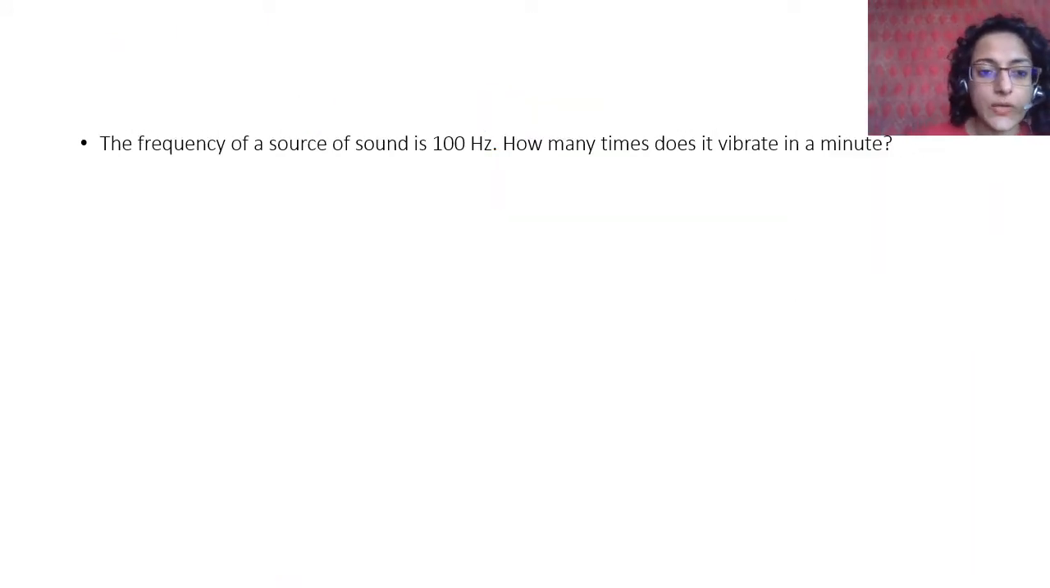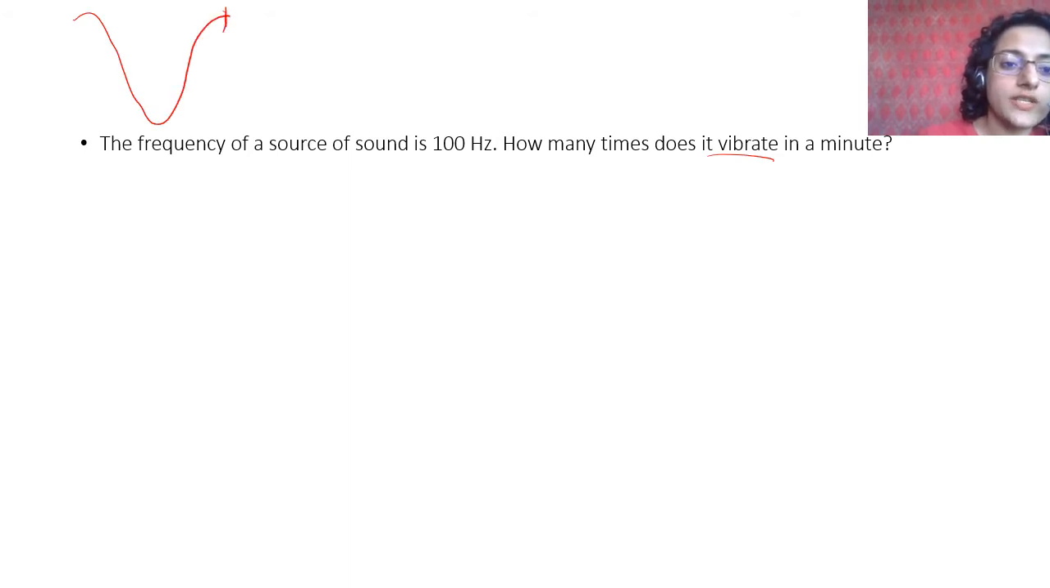Now on to the next one. The frequency of a source of sound is 100 hertz. How many times does it vibrate in a minute? Now when you see this, please don't get scared. It is very easy, once you know how it is done. What is vibration? One complete oscillation is called vibration. So how many vibrations or oscillations it has in a minute will be the same thing.